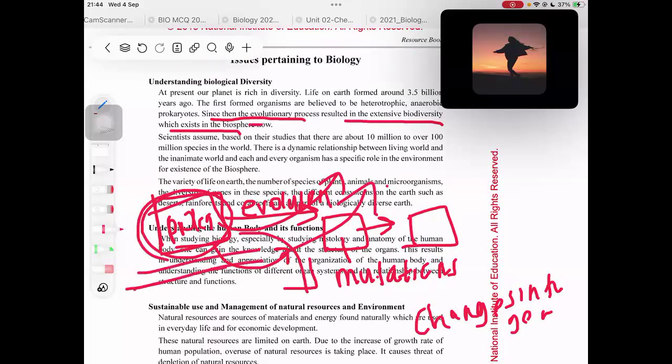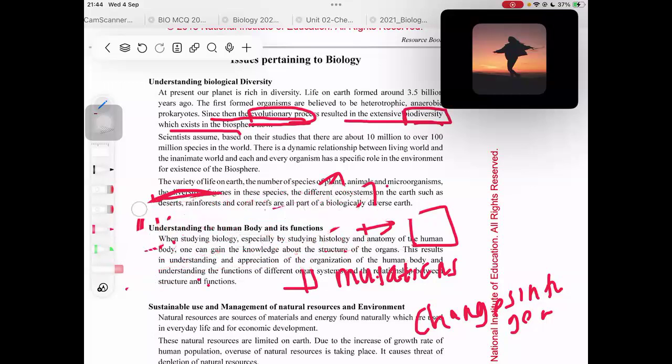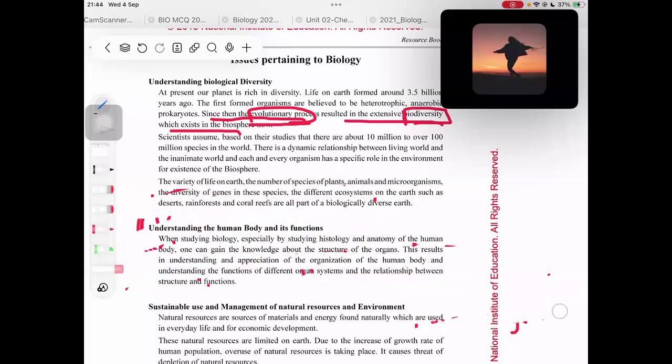So since then, the evolutionary process which started from the prokaryotes resulted in the extensive biodiversity. That means the biological diversity which exists on our planet today. The main reason was the evolutionary process that happened with the prokaryotes, right? I hope you understood that point.